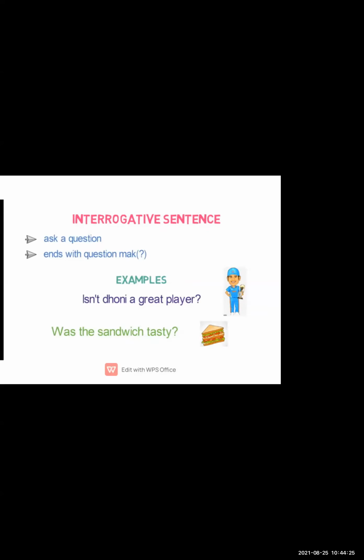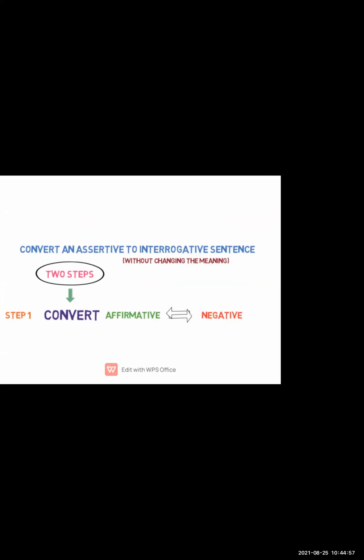Interrogative sentence means that you interrogate someone, that means you are asking a question to someone. For example, I am asking questions to the students during the lecture, and Vaishnavi also asks me questions, right? So whenever you find a sentence which asks a question, that is called an interrogative sentence. In today's topic, we have to convert assertive to interrogative sentences, right?